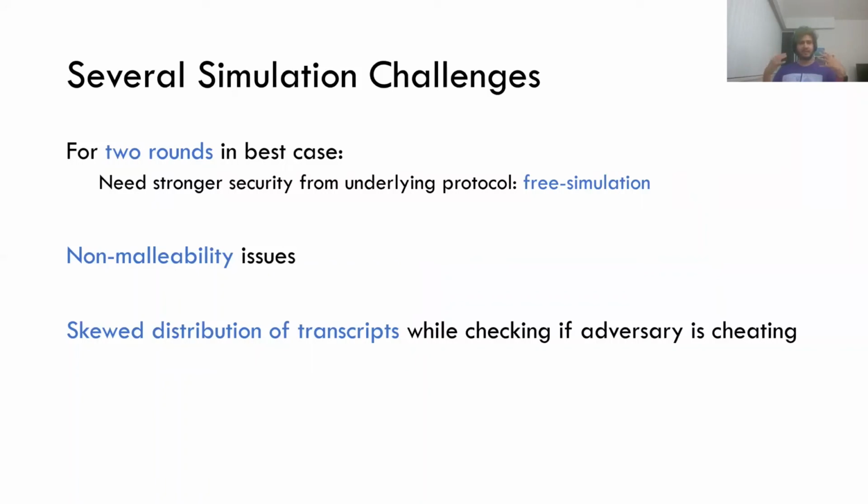Then there are the typical non-malleability issues that come in when you're constructing protocols in a few rounds. And the third, which is most important and unique to our setting, is the skewed distributions of transcripts. Even though we said 2 rounds happen with probability P and 5 rounds with probability 1 minus P, the adversary is the one who says, oh, this is the value of my coin toss. A cheating adversary can skew the distribution in whatever manner it wants. And you have to be careful with how you simulate to make sure that the distribution of transcripts remains the same in the real and the ideal world.